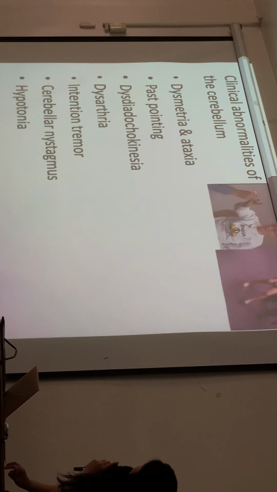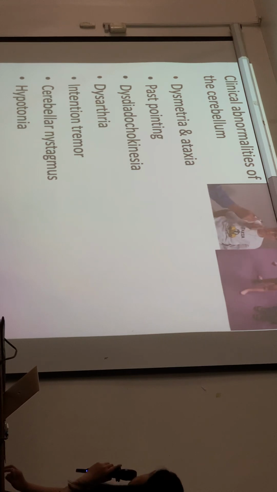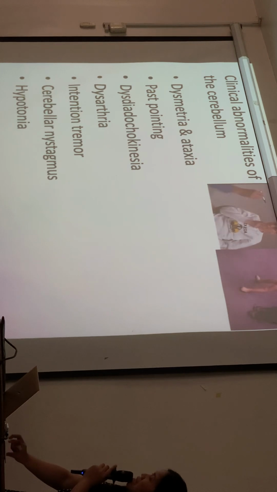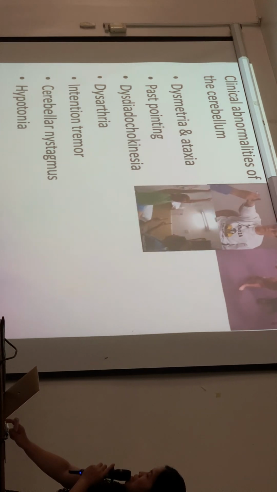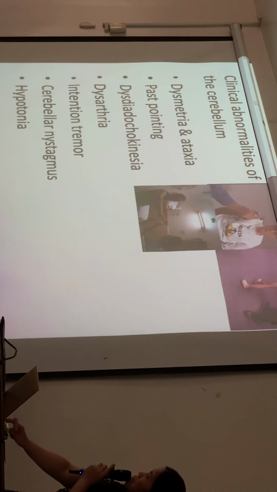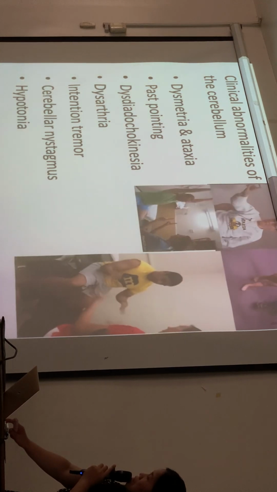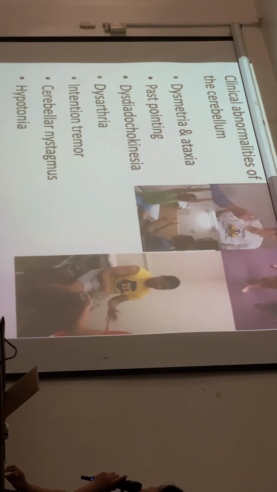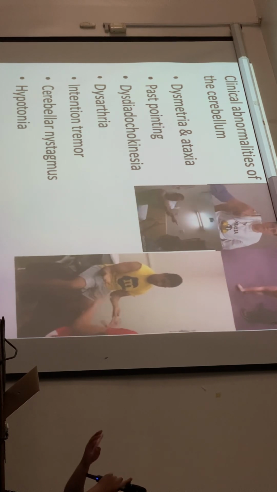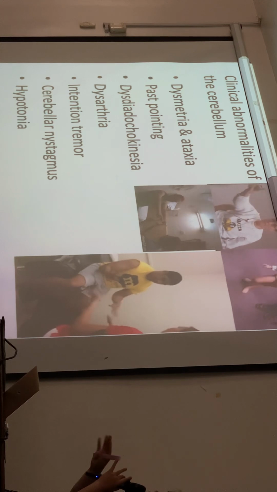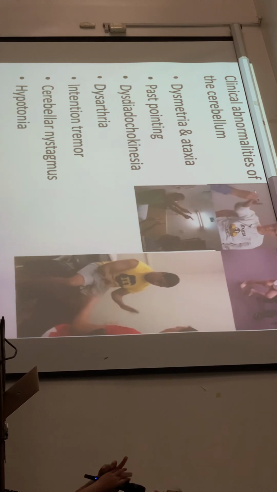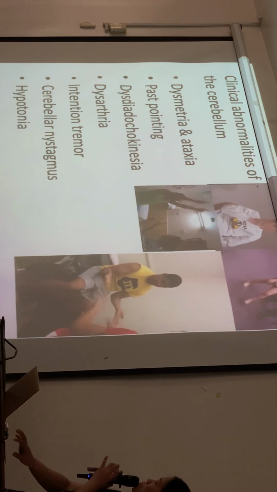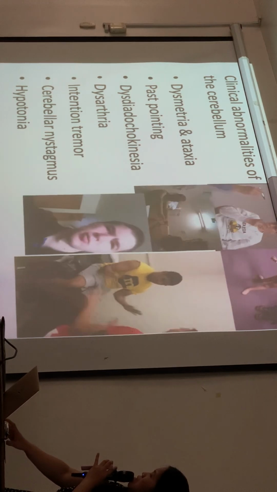What else? Dysdiadochokinesia. Ataxia. Okay, the patient will not be able to have postural movements. Okay, this one is dysdiadochokinesia. It's inability to perform rapidly alternating movements. Okay, if you ask the patient to do rapid alternating movements, they won't be able to do this. There's a problem with the cerebellum.